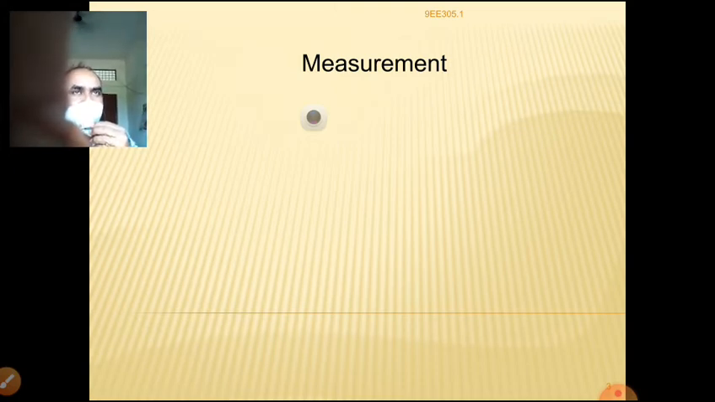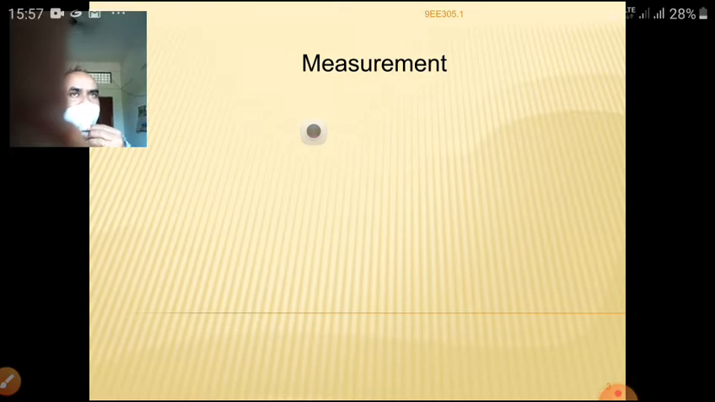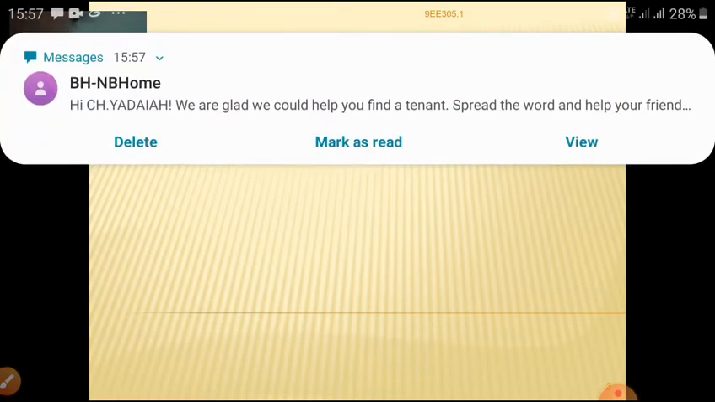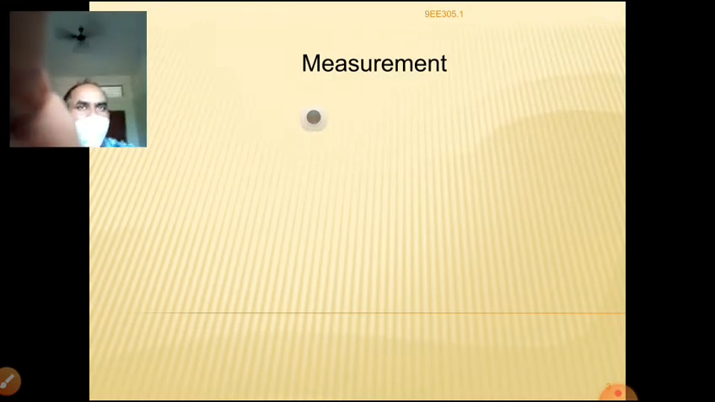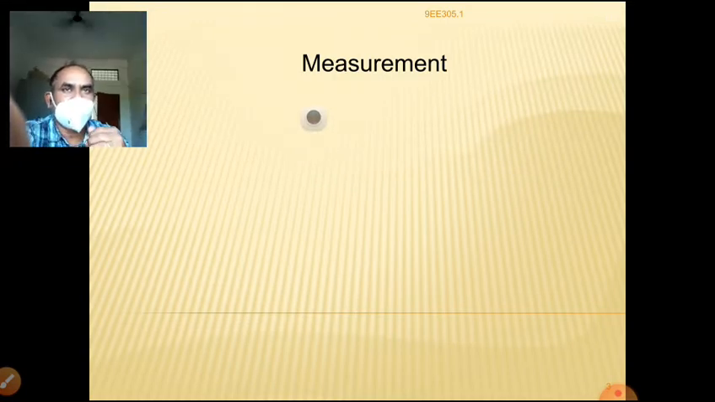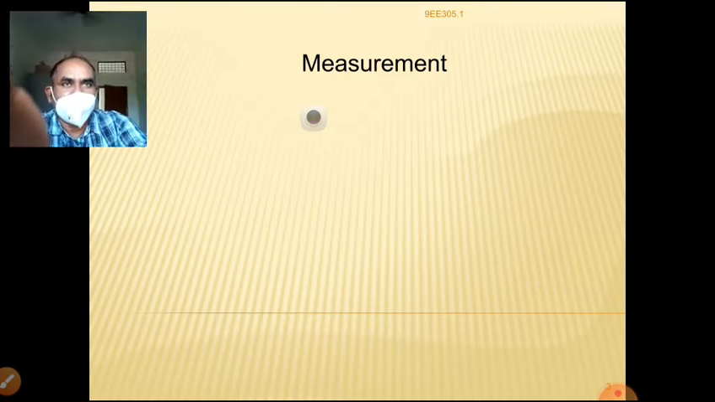Now in this first lesson we are going to learn some terms: what we mean by accuracy, what we mean by errors and precision, different types of terms. At the same time, what the different types of instruments are and how they are differentiated, how the instruments read the readings, and what different types of torques are developed in our instruments. Now let us see what we mean by measurement.